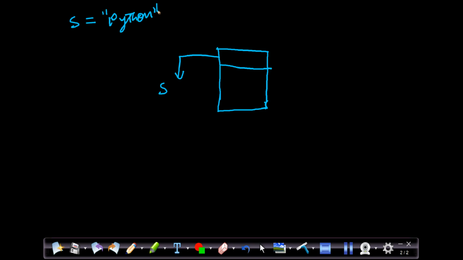A certain memory block will be assigned to s, and it will be stored in a sequence. Something like P will be stored here, Y here, T here, and H here.